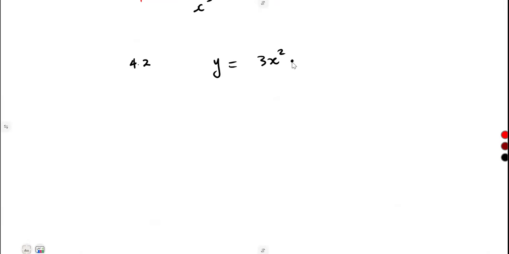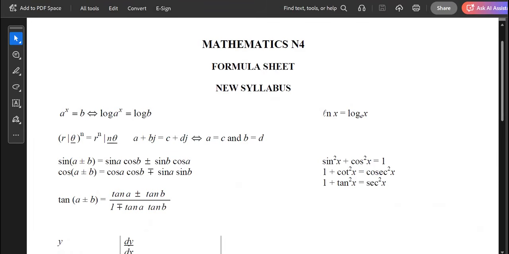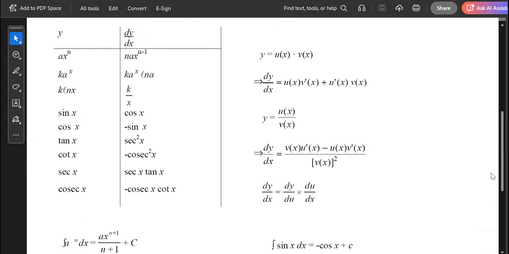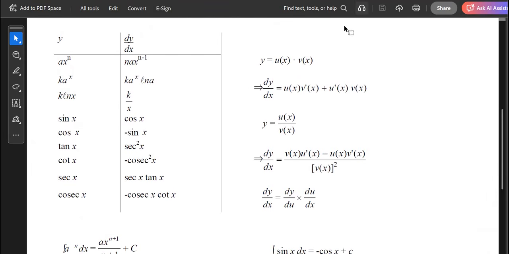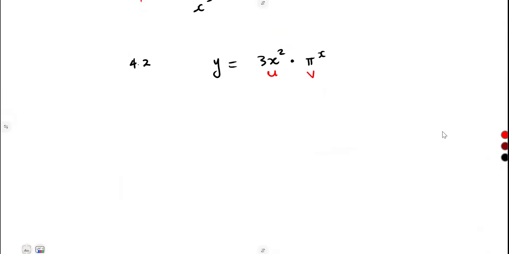3x squared times pi to the exponent of x. We can see that these two are exactly a product. We have got two functions of x under a product. So we can let one of these be u and the other one be v. And according to your formula sheet, this is what we can apply as our product rule. All right, it is in your hands. You can use that formula as it is.